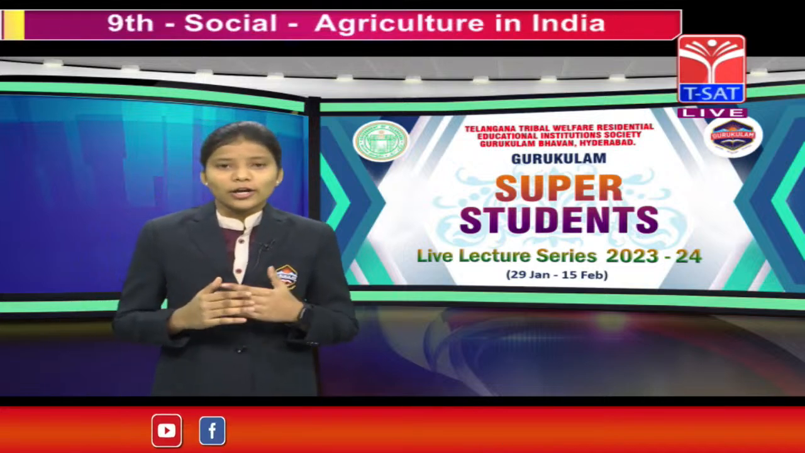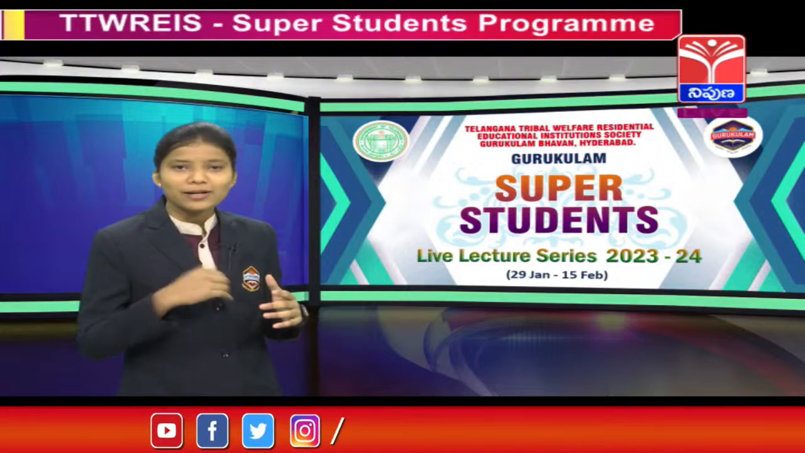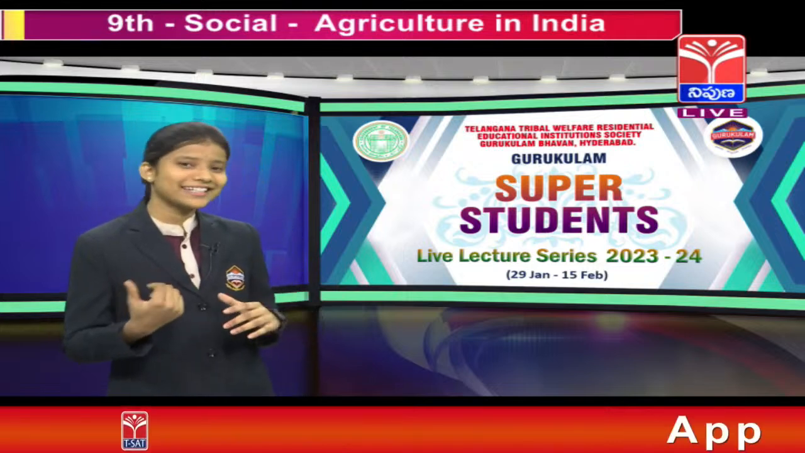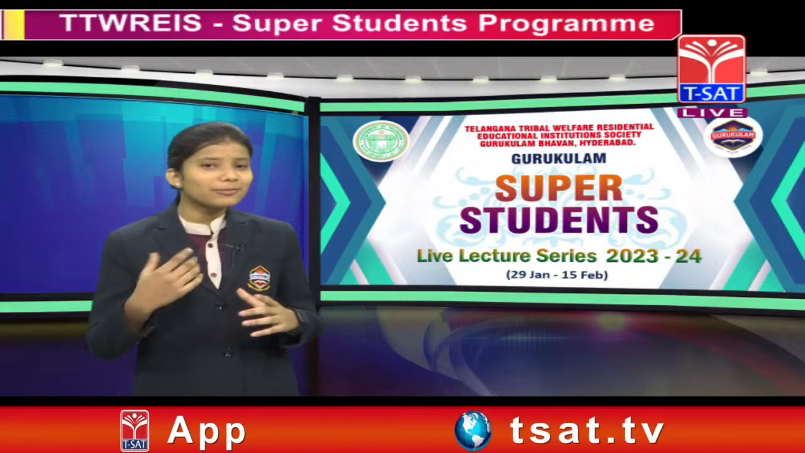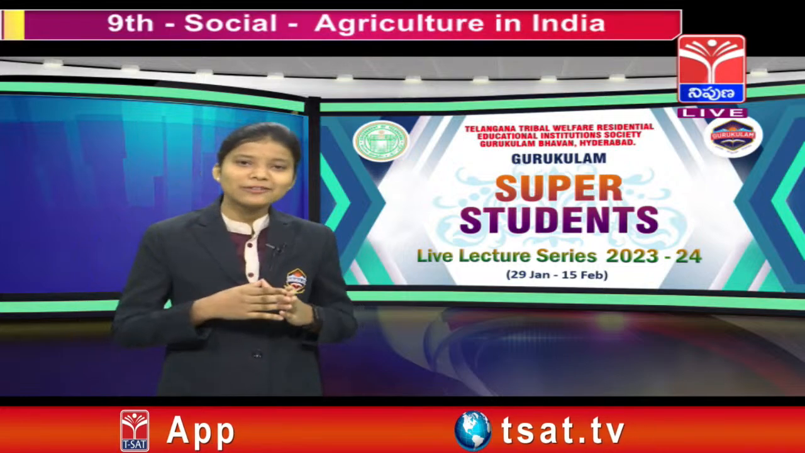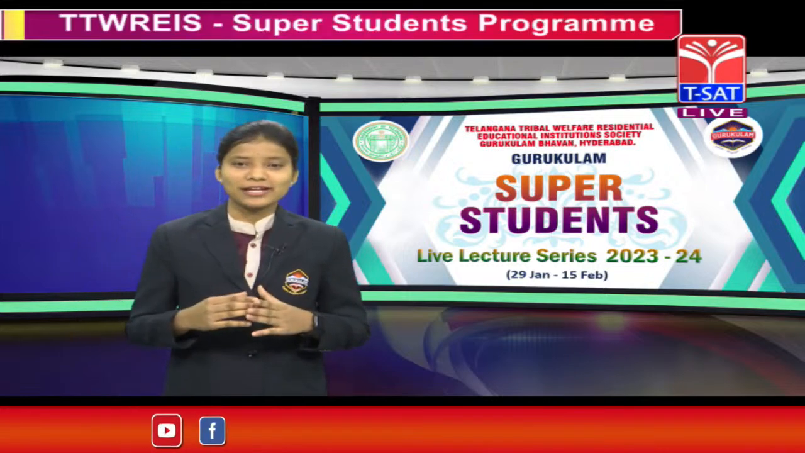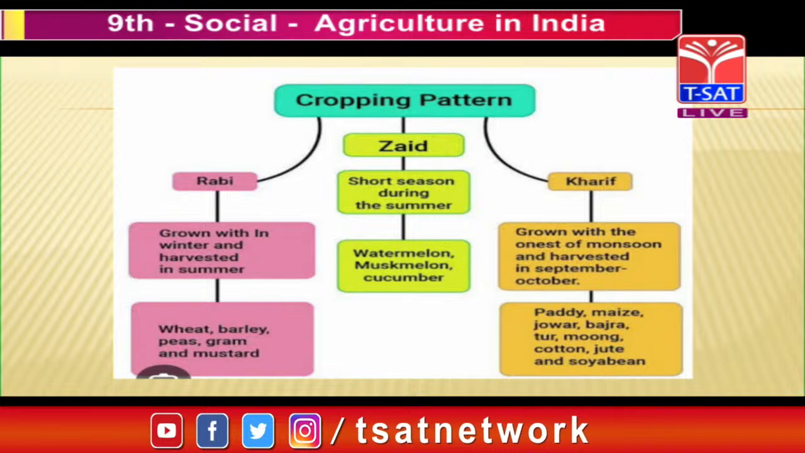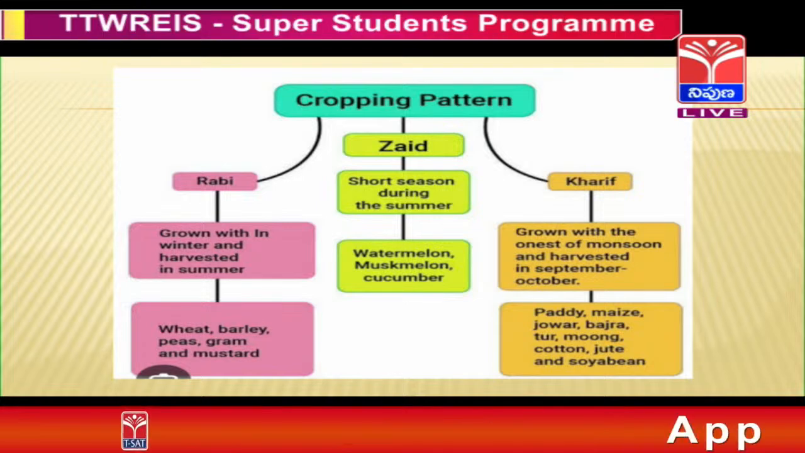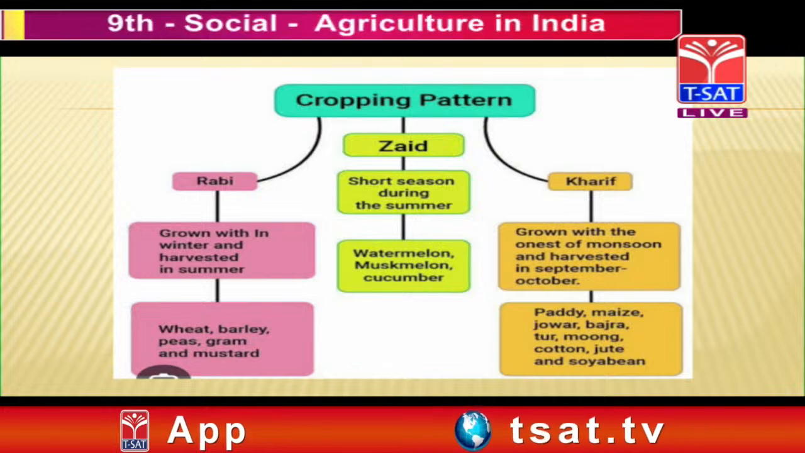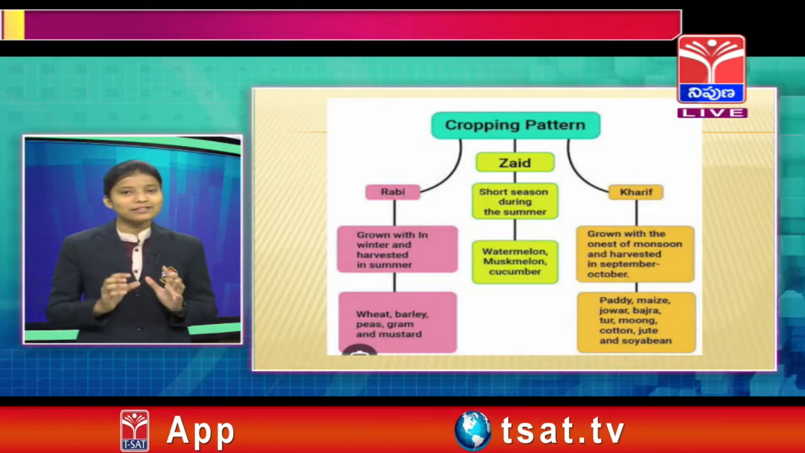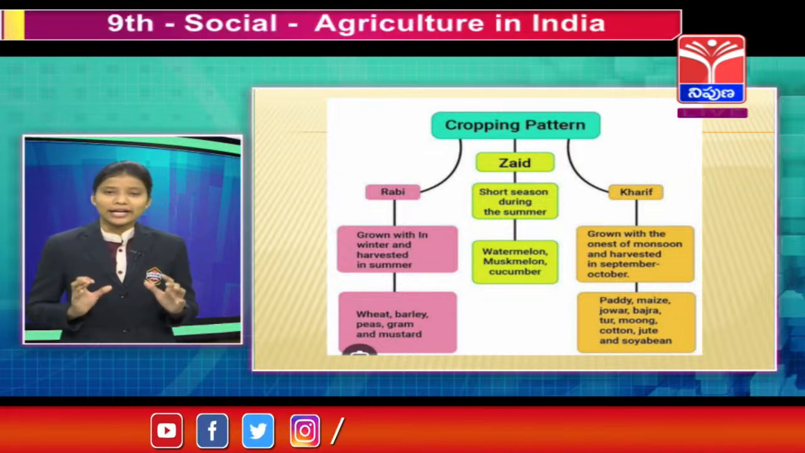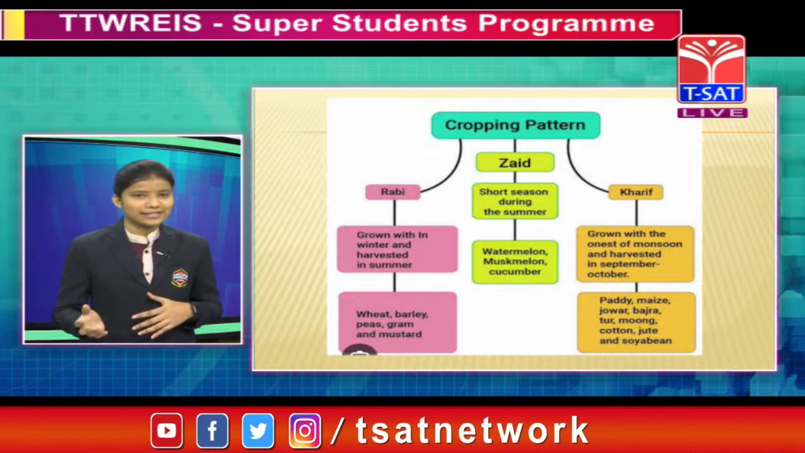Friends, would you like to eat watermelon in summer months? Yes, we all love to eat watermelon, right? From which season do we get watermelon? We get watermelon from the Zaid season. In the Zaid season, the crops are watermelon, muskmelon, cucumber and fodder crops. What is meant by fodder crops? The food which we give to animals is known as fodder crops. This is about the three cropping seasons in India, friends.